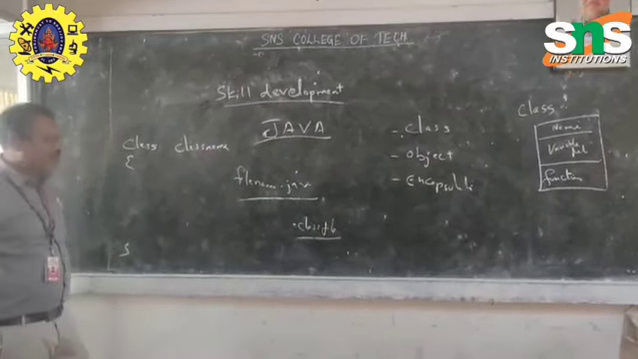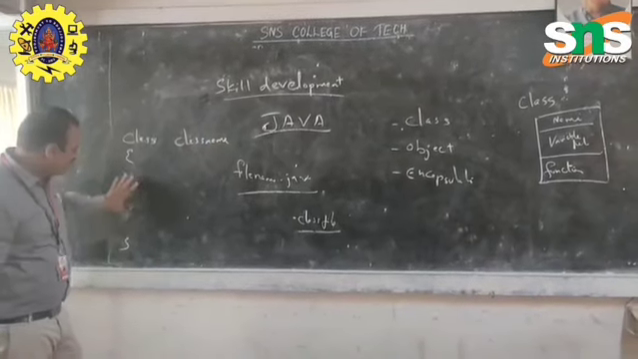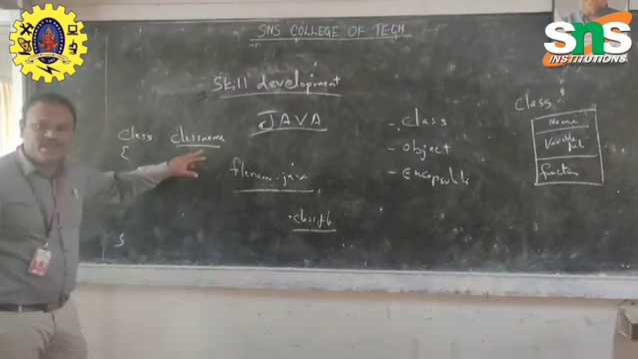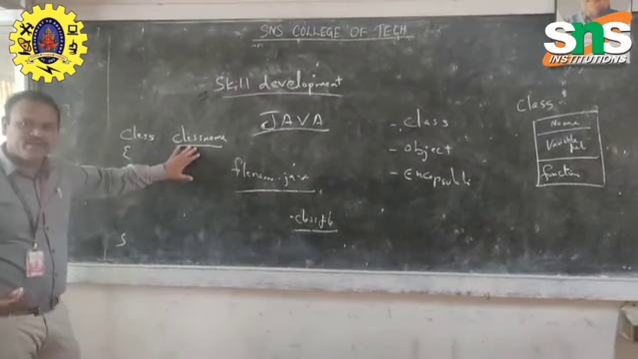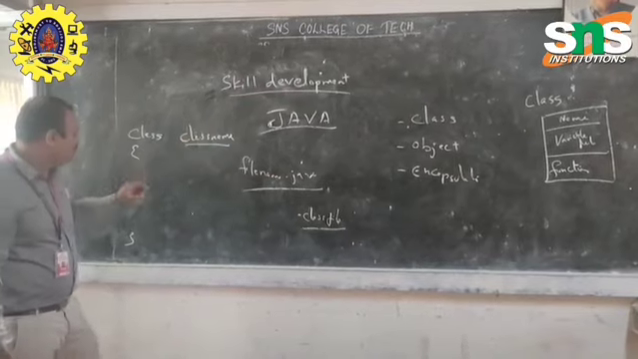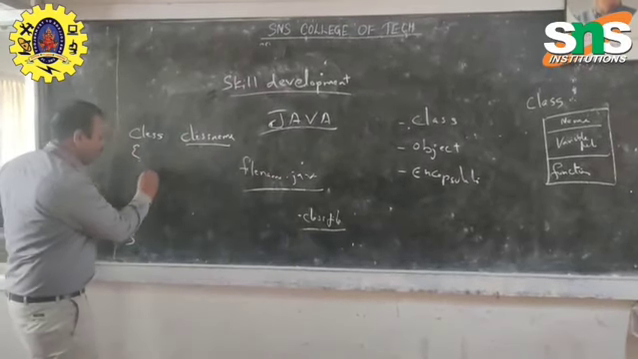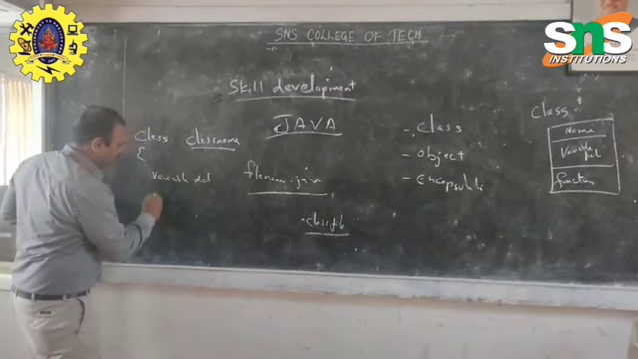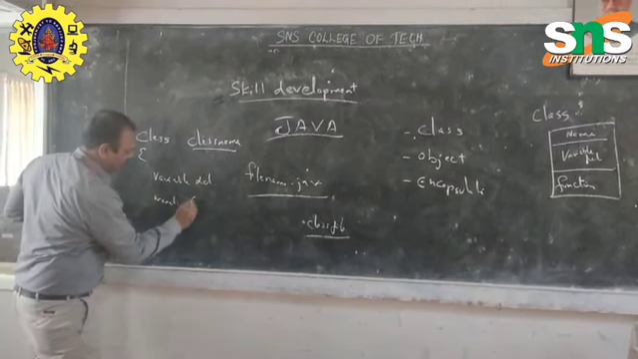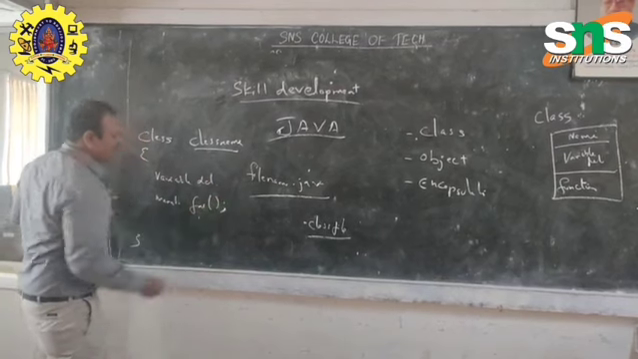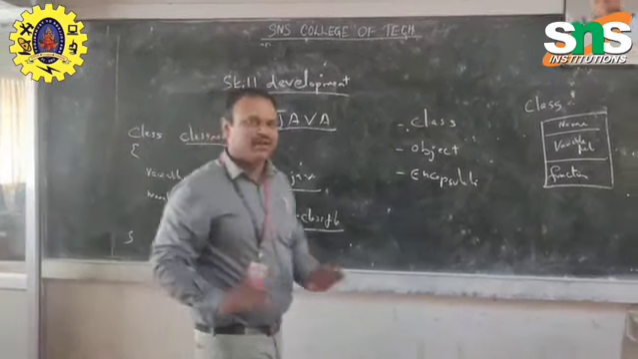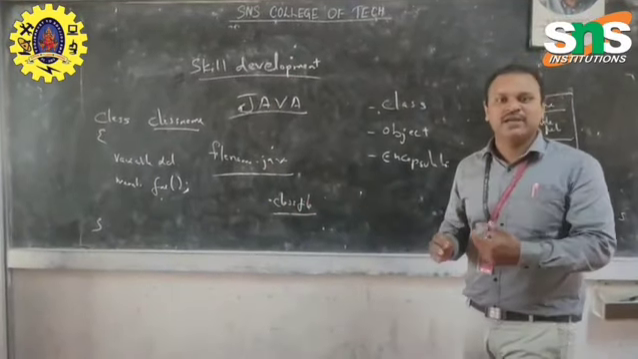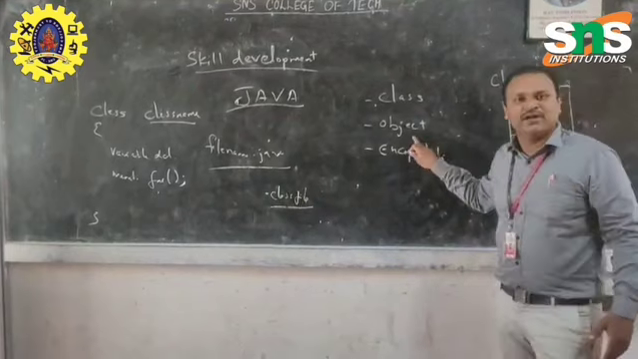So class syntax is class name within curly braces. This class name can have any name. Inside the class we have a variable declaration, then member functions. Inside the class we have these. So how to access this class? By using the creation of an object.